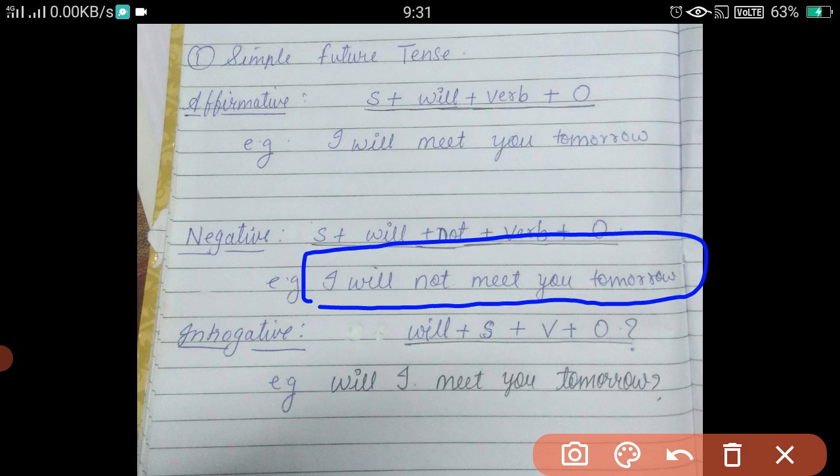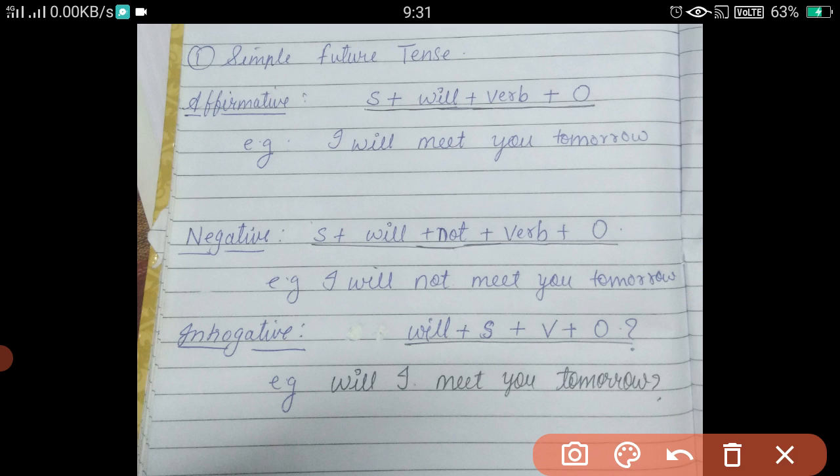Understood? Okay, very nice. Next, if I say make an interrogative sentence, the structure for a simple future interrogative sentence is that your helping verb will be shifted before the subject. Here you can see subject plus verb plus object, and the helping verb will come before the subject. So the structure is will plus subject plus verb plus object.